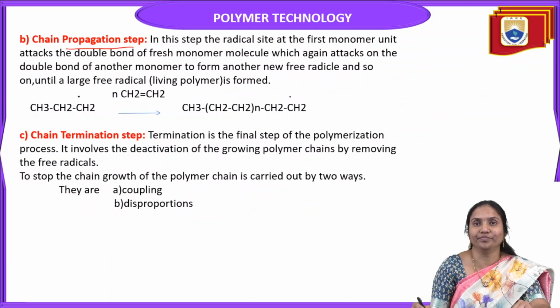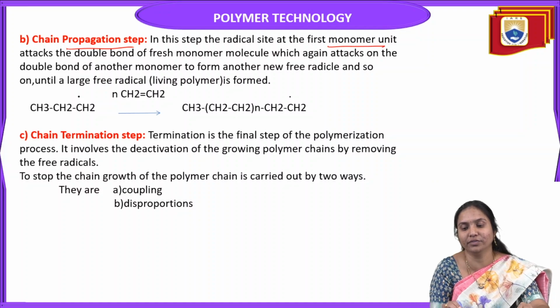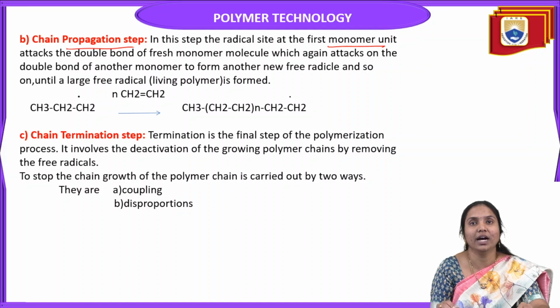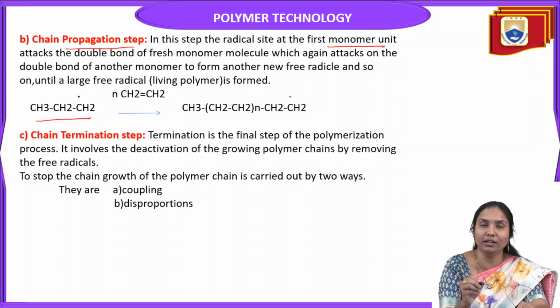Next, propagation. Propagation means to continue the reaction. In this step, the radical site of the first monomer unit attacks the double bond of a fresh monomer.